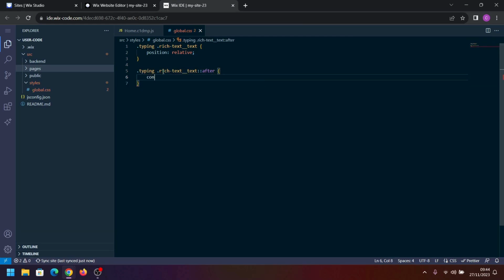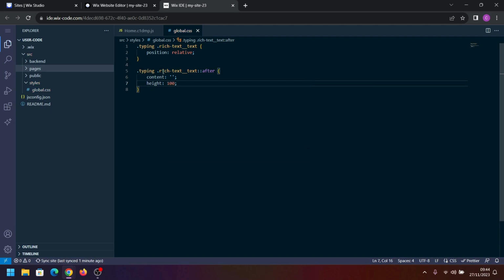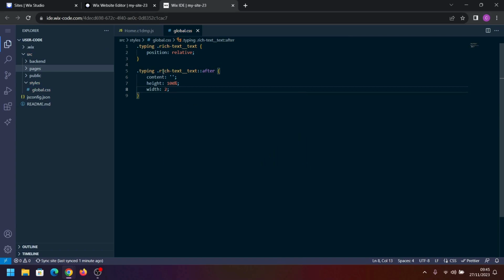And an after's got to have a content, and we want that content to be an empty string. We want the height to be 100%. This is why it only works for one line of text. Width, we're going to set at 2 pixels. You might be able to play around with this to get it to the size that you want.